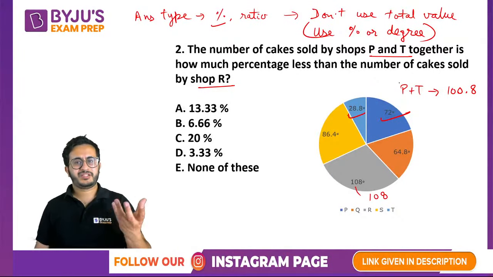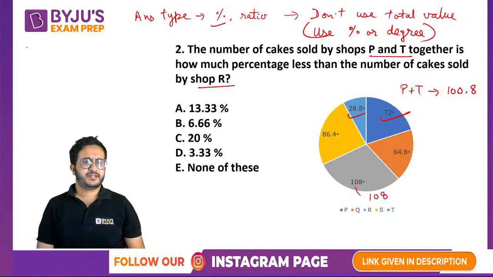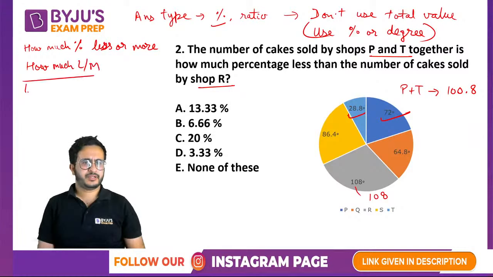So whenever you have a question that asks what percentage less, whenever it says how much less or more, first in the numerator put how much less or more, upon less or more than what, and multiply by 100.